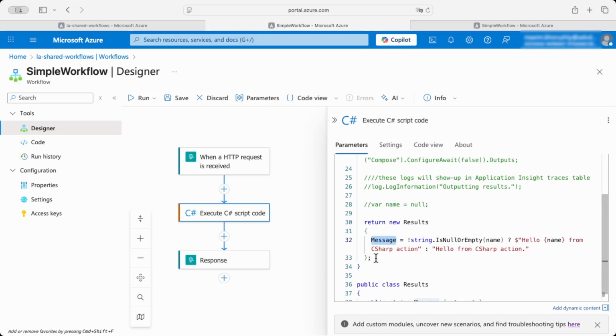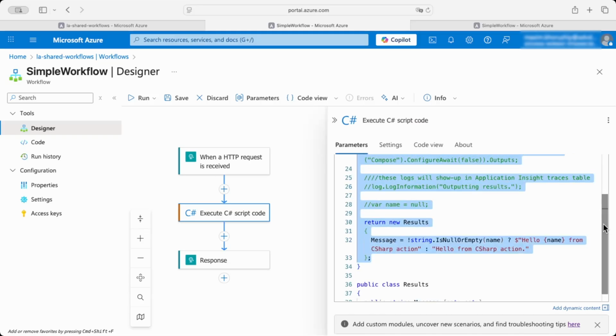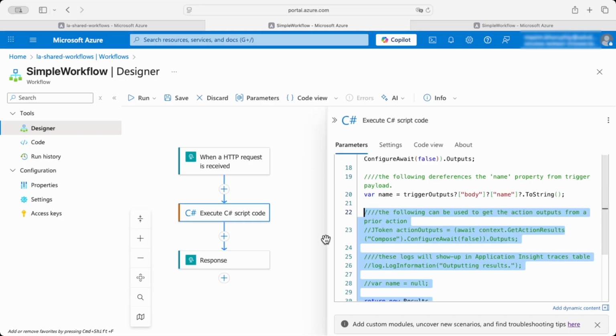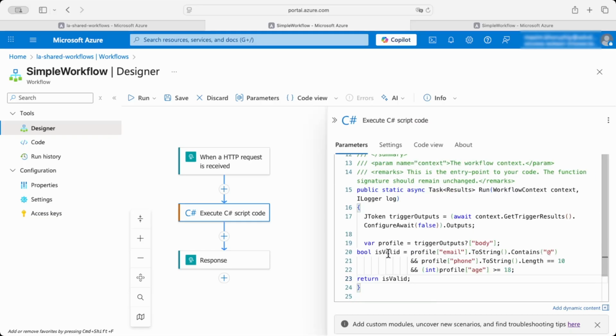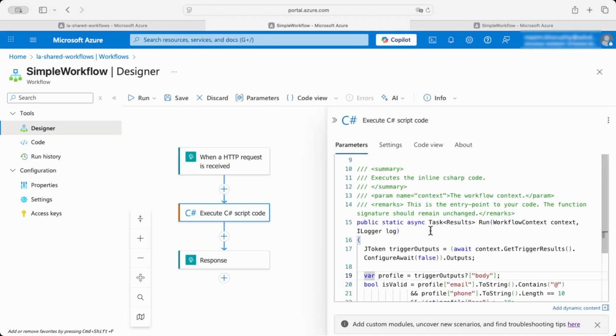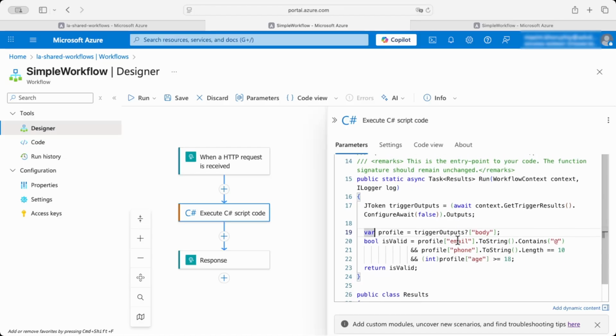I want to remove most of the existing function body and paste here a simple validation of the data which is sent over to the trigger of the workflow.